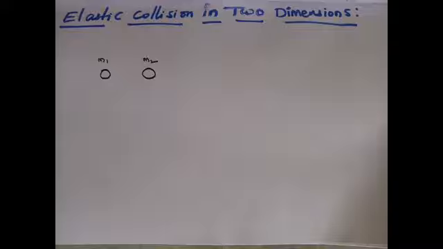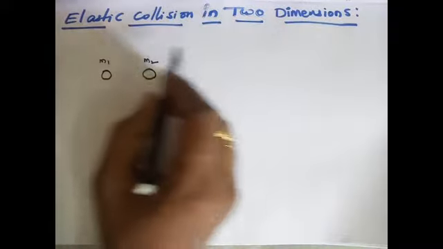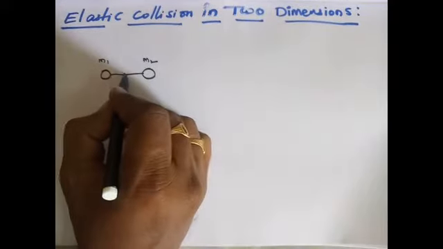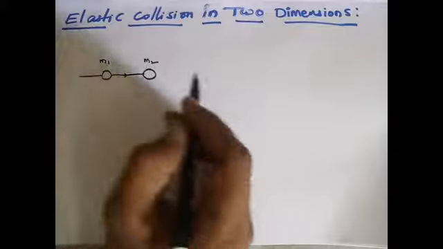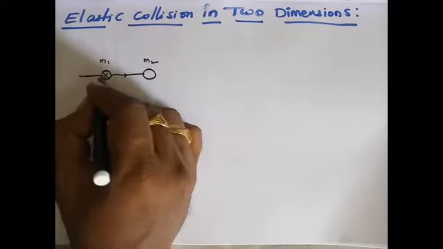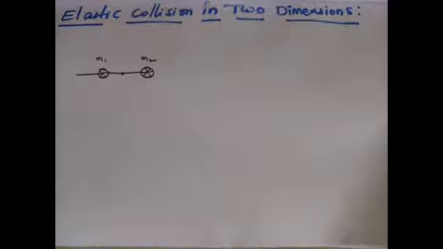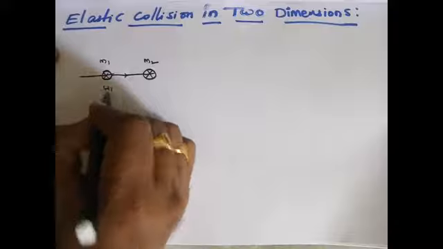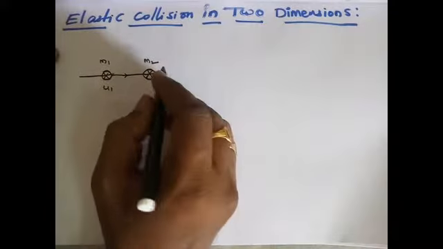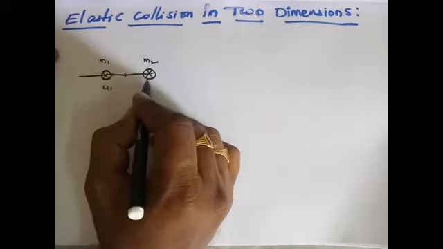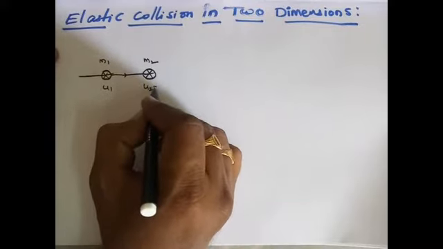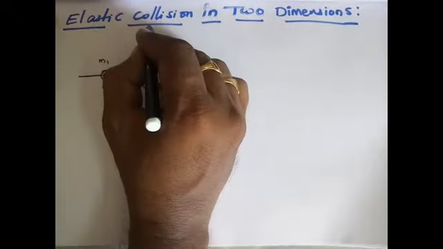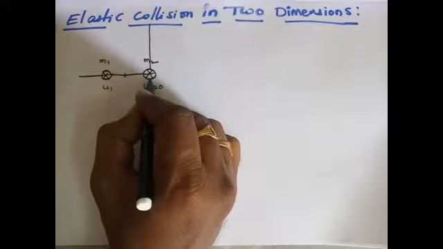They are lying on the x-axis. So two bodies I am assuming here. The first body has velocity u1 and the second body is at rest, so there is no velocity for the second body. So let us take u2 equal to 0. After elastic collision in this case,